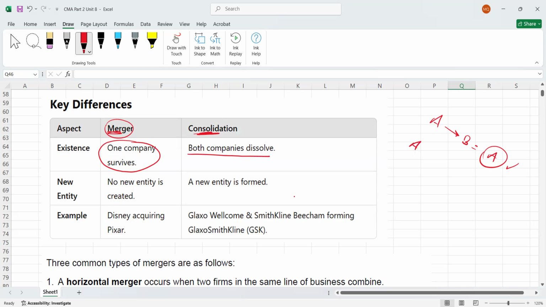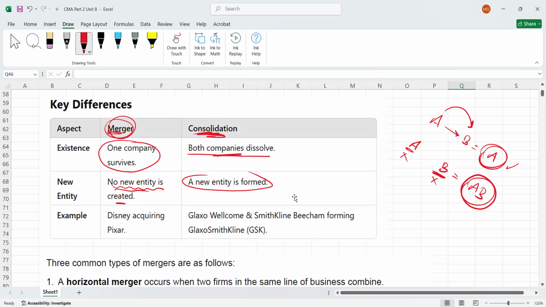When A consolidates with B, their existence will be eliminated and a new company will be formed, like A and B. This is consolidation. Second, under a merger, no new entity is created. As I told you, once A absorbs B, only A will continue and B will dissolve, so no new entity is formed. But under consolidation, a new entity is formed. For example, if A consolidates with B, the new entity will be A and B.